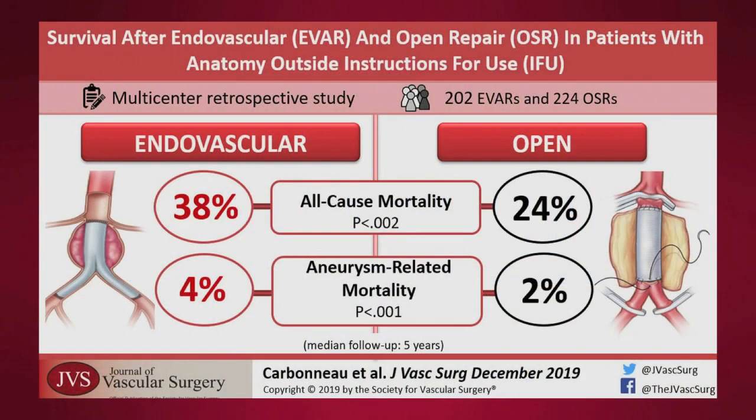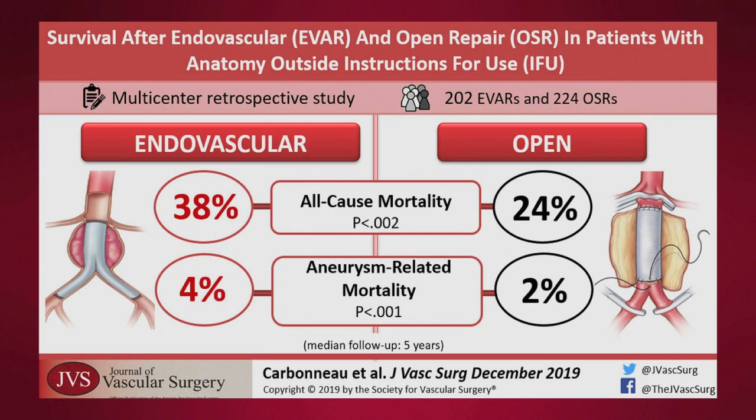The final paper and the editor's choice for this month is Long-Term Survival After EVAR and Open Repair in Patients with Anatomy Outside of EVAR IFU Criteria by Charbonneau et al. from Canada. 202 EVAR patients and 220 OSR, or open surgical, patients with at least one anatomic IFU violation were compared.